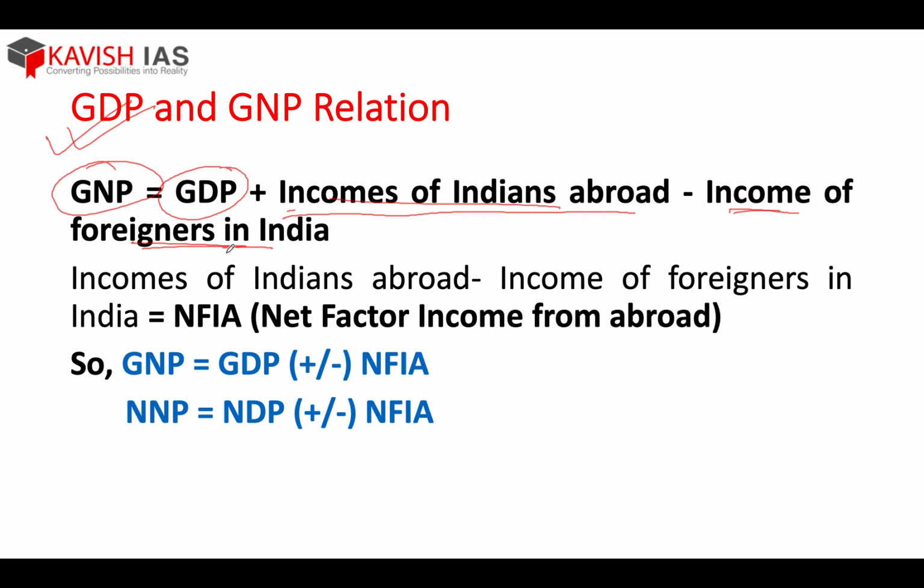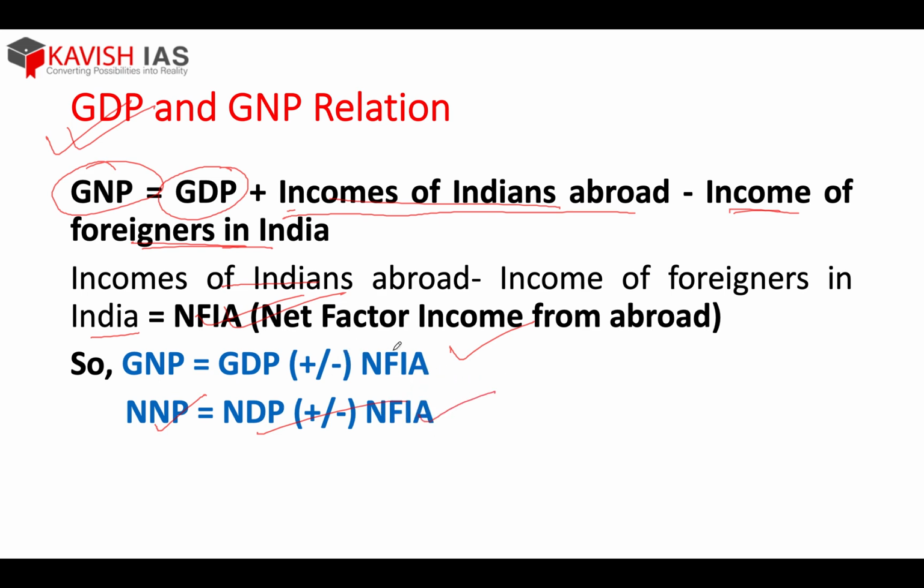So this adjustment, income of Indians abroad minus income of foreigners in India, is net factor income from abroad. Just to make you understand properly, I have written it this way. So the equation would be GNP is GDP plus net factor income from abroad, or NNP is NDP plus net factor income from abroad.